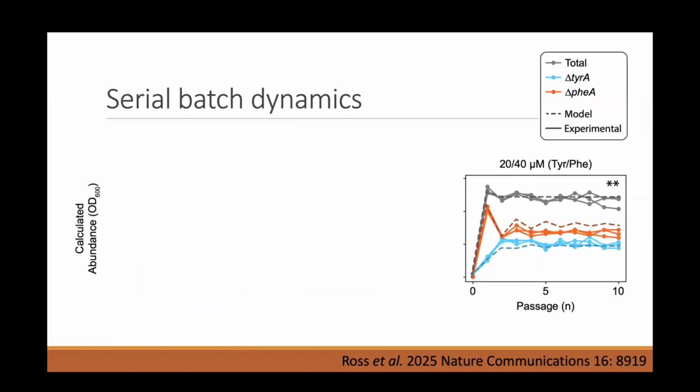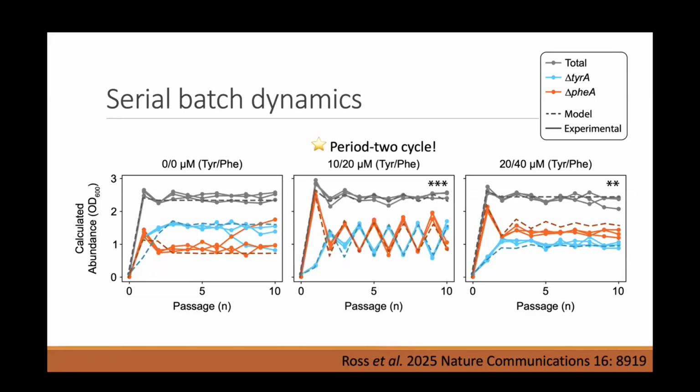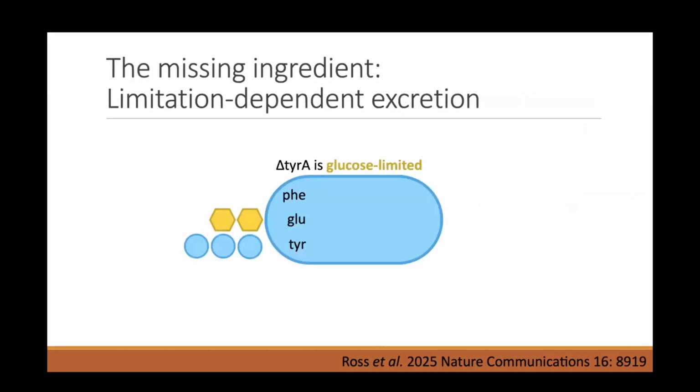So for a particular supply point or supply ratio of nutrients, it goes to a stable equilibrium. If you don't supply externally any amino acids, again, it goes to equilibrium. But in between, what's this? Period 2 cycle. Where did this come from? So that's what we wanted to know, particularly because our previous theory that more or less seems to match would not produce such dynamics. And it's not just a fluke, it was robust across a range of environmental parameters and replicable. So we figured out that the missing ingredient here is how the microbes excrete their amino acids.